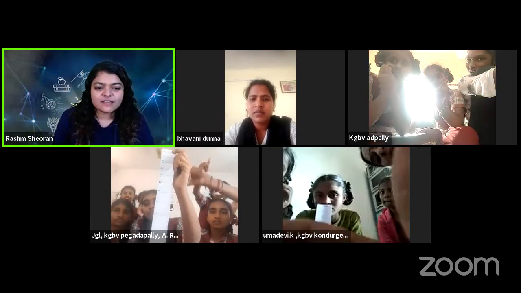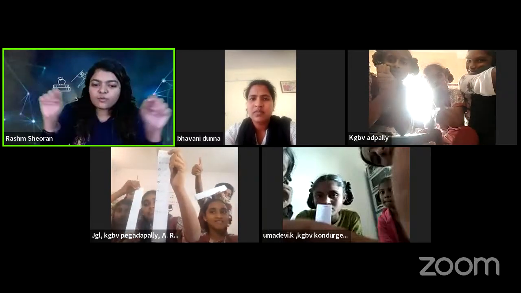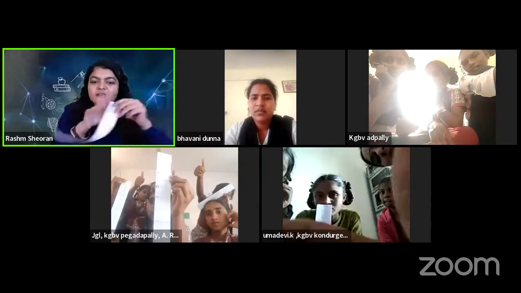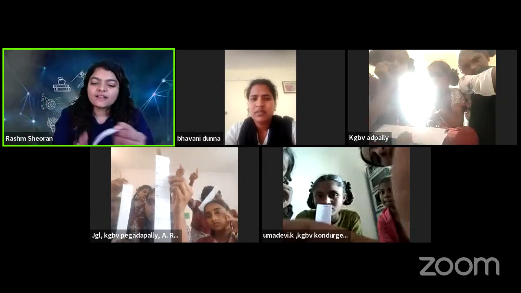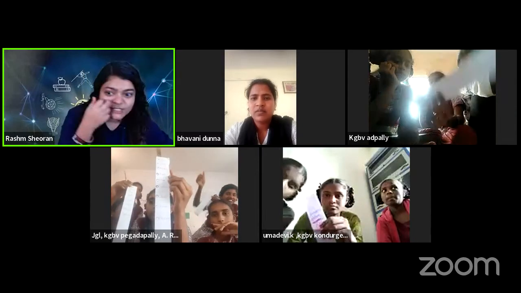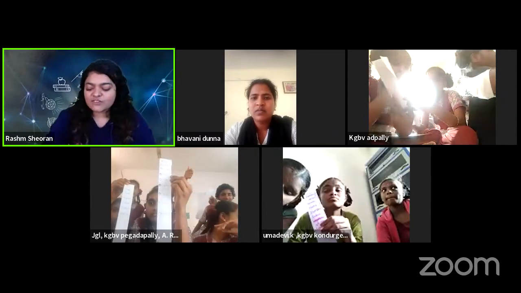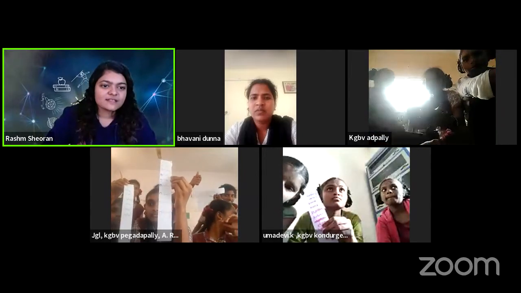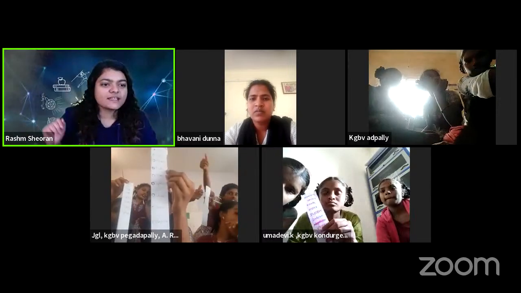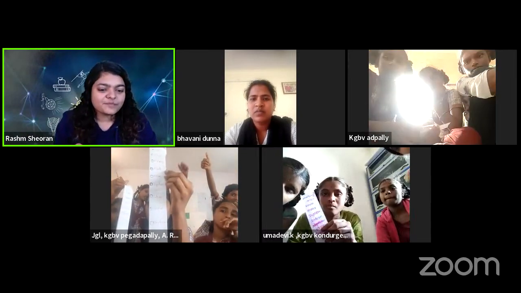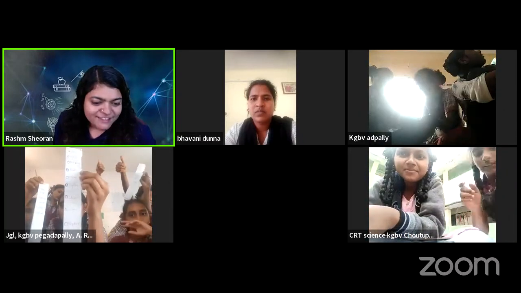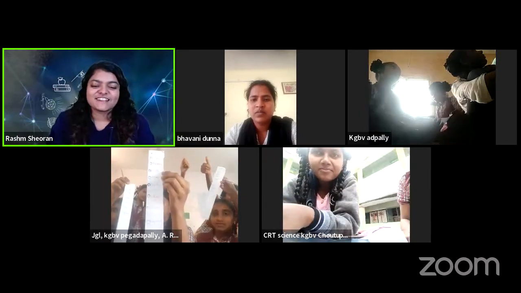All the other students as well, you can show your bookmark. So we are making a bookmark. What is the use of a bookmark? We can use it in our book to find the last page that we left off on. So we will make a solar system bookmark for us. All the other schools and KGBVs, you can also show. I can see KGBV Chotupal. So you can also show your scrolls.